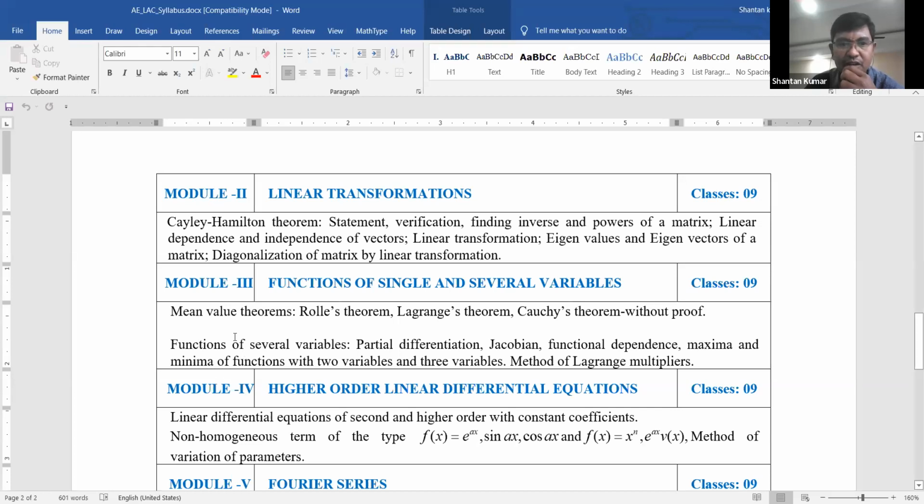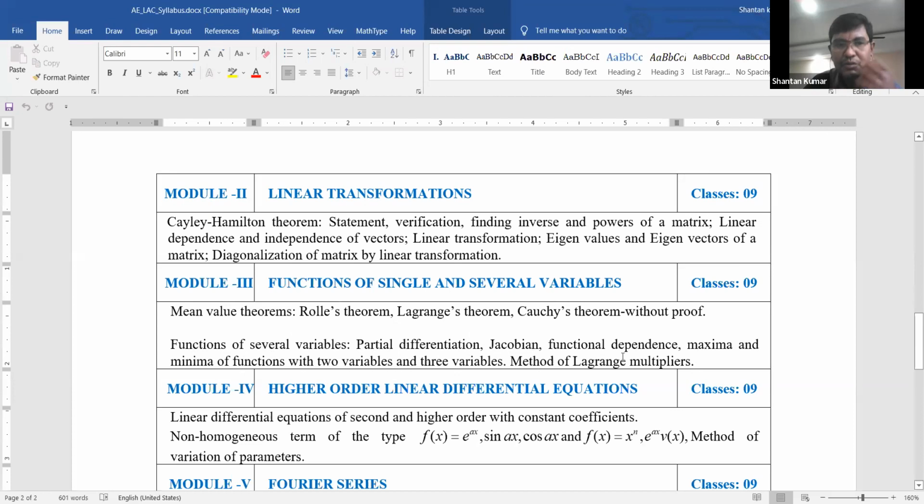Here, in the syllabus, you need to observe the mean value theorem. Under the mean value theorem, there are Rolle's theorem, Lagrange's theorem, and Cauchy's mean value theorem. These are the three theorems we are going to discuss. Then, functions of several variables, partial differential equations, the Jacobian, functional dependence, maxima and minima, functions of two variables and three variables, and the method of Lagrange's multipliers.